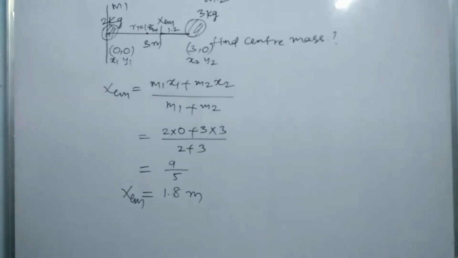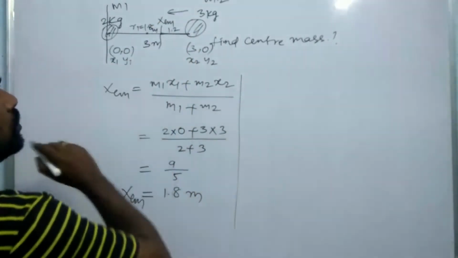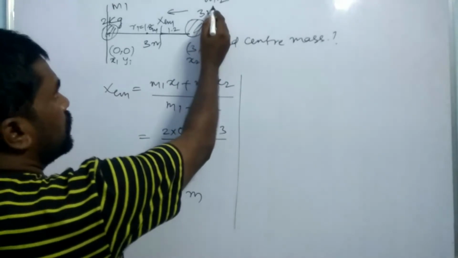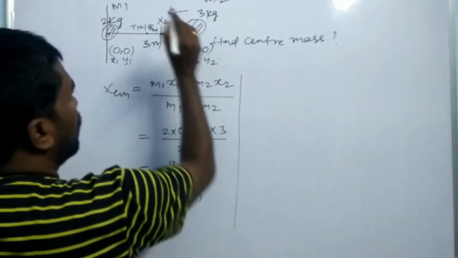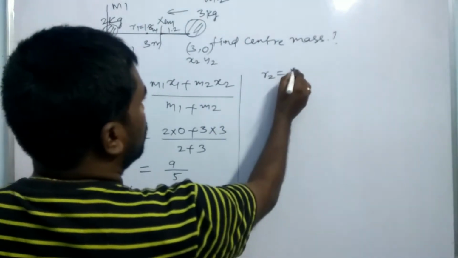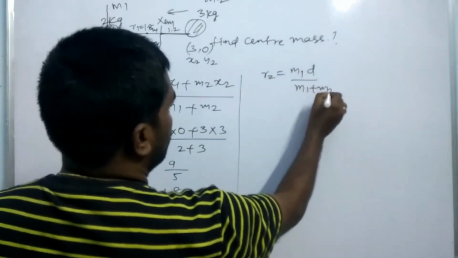But simply we can write it. How can we find the distance between these two? From M2, this is R2. R2 equals M1 d by (M1 plus M2). This is the shortcut method.